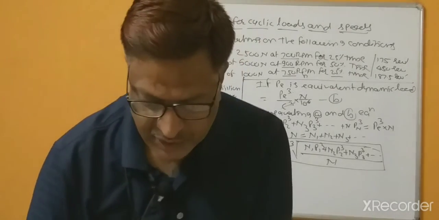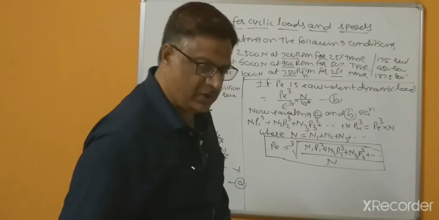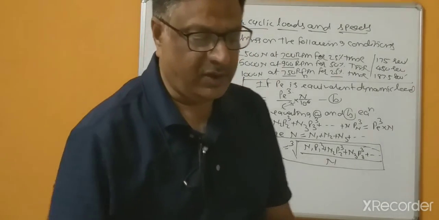So this is the procedure for calculating the equivalent dynamic load for cyclic loadings.